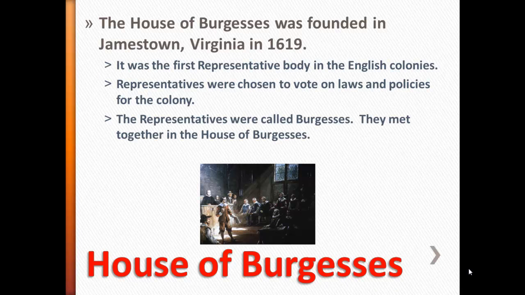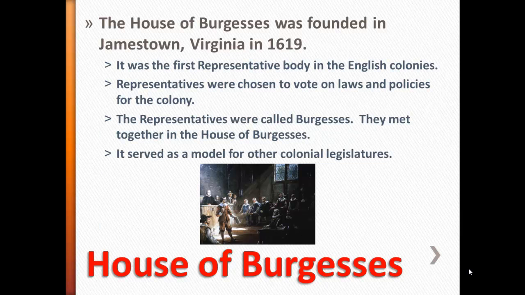When they met together to discuss and vote on laws, they met in the House of Burgesses, which is similar to our House of Representatives today. The representative form of government served as a model for many other colonial legislatures, and this was the first example of representative government in the English colonies.